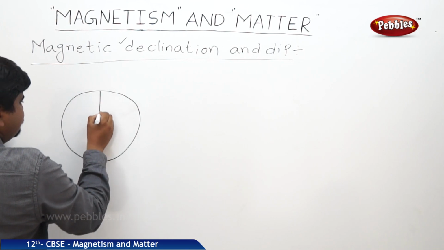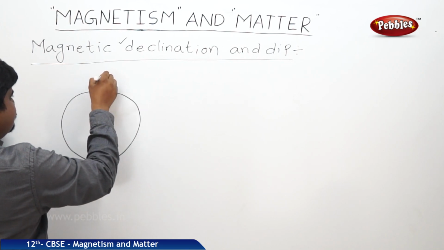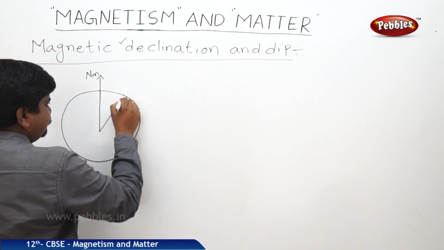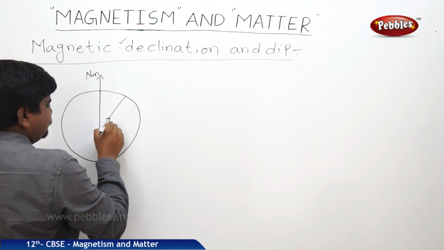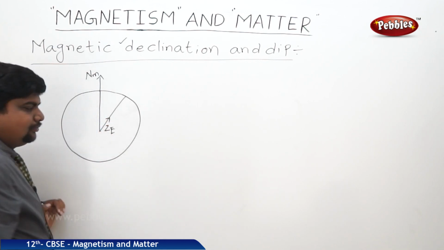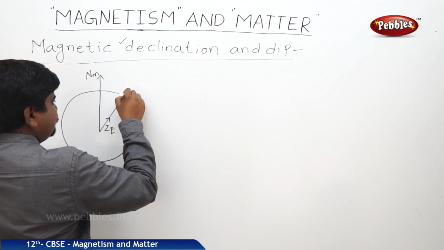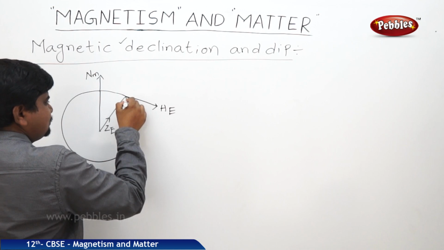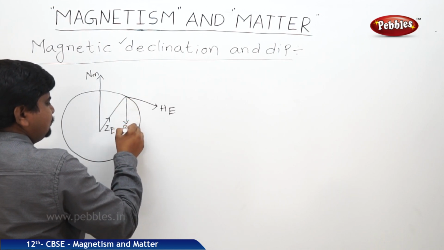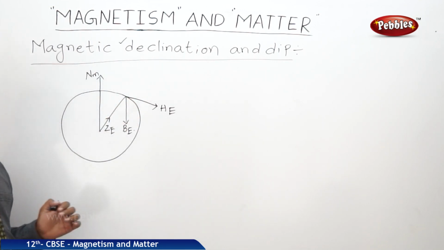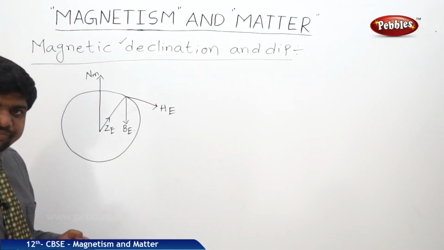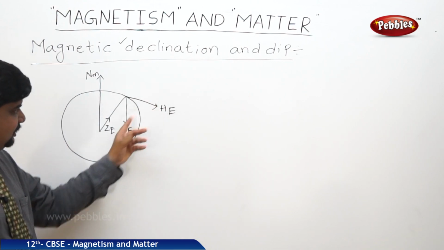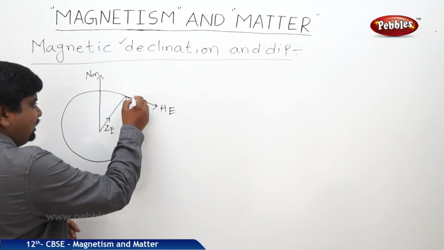This is the actual magnetic north. This will be ZE. This will be HE. This is the resultant BE. So ZE and BE are opposite to each other. ZE and HE are in the same nature. So BE and HE are adjacent to each other with respect to angle.